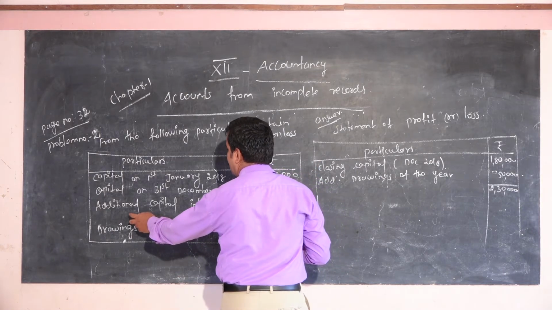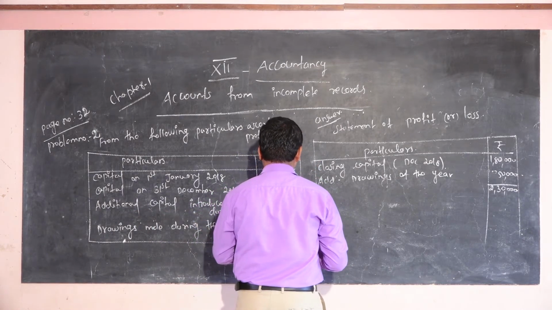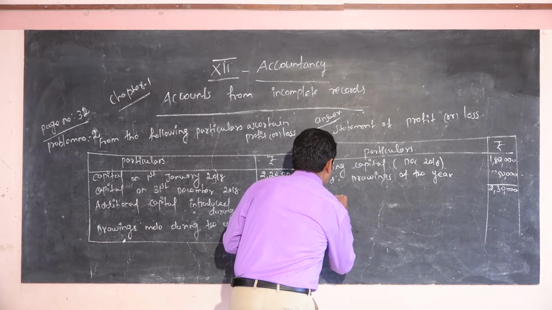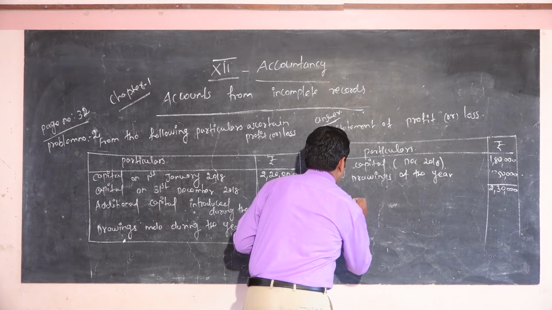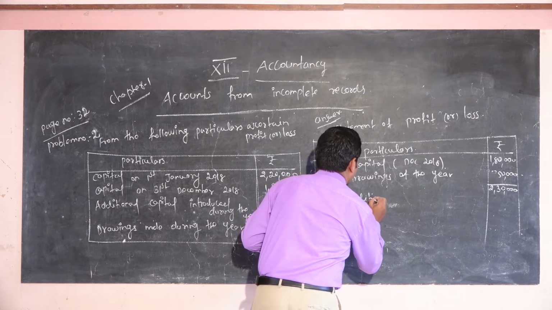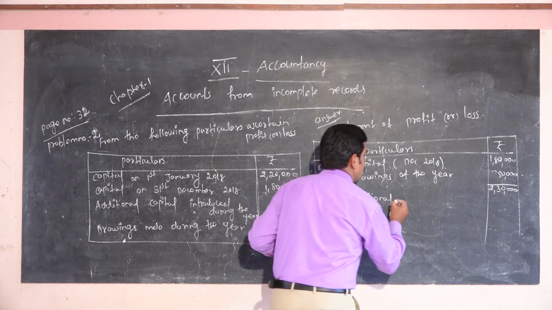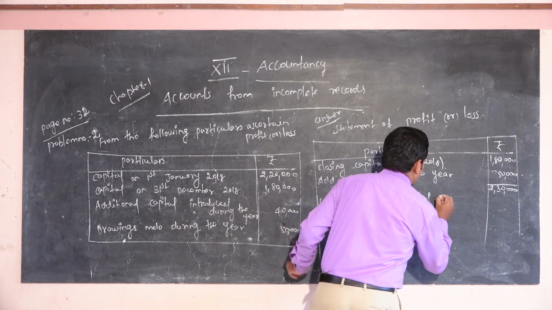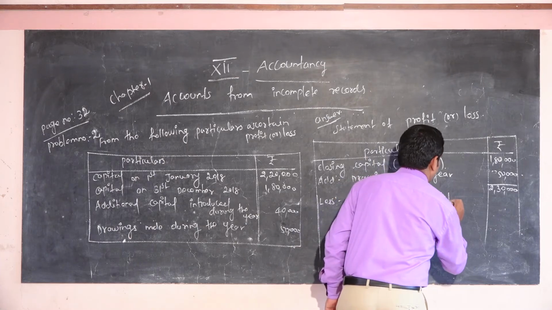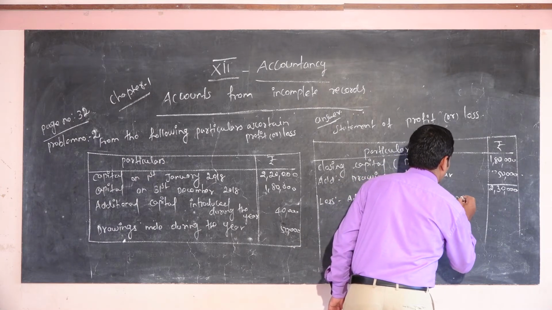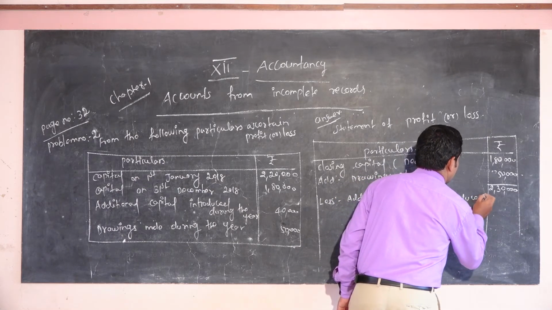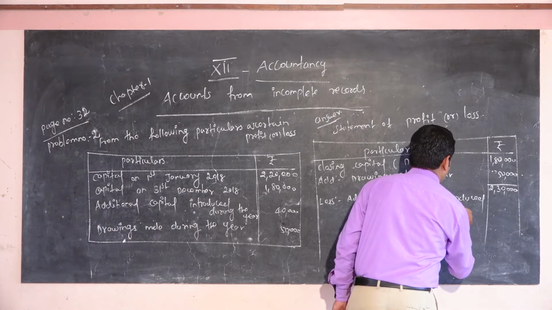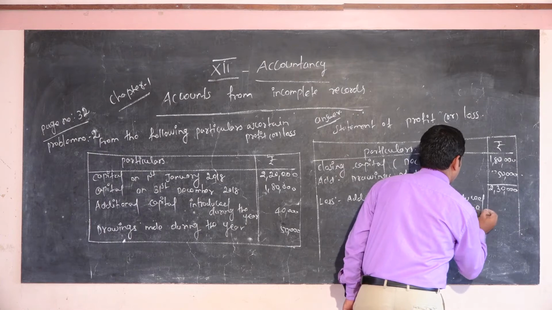So now you have to take additional capital introduced during the year, 40,000. So you have to separate. Less additional capital introduced during the year.